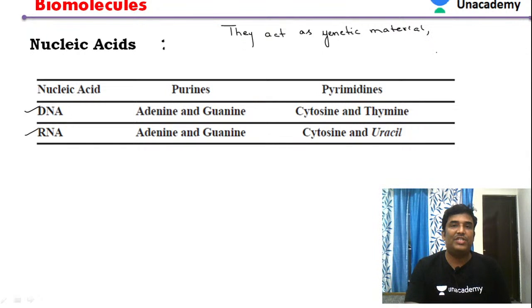They contain the genetic information. They store and they pass the genetic information, especially DNA, which generally stores the genetic information.